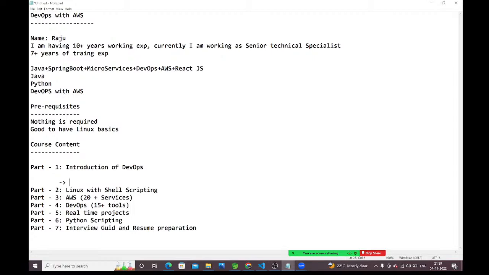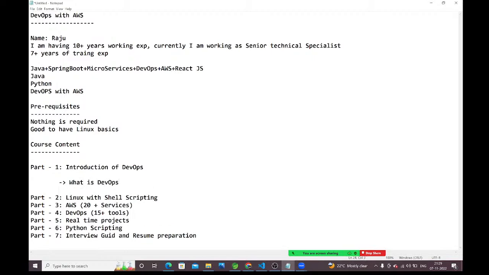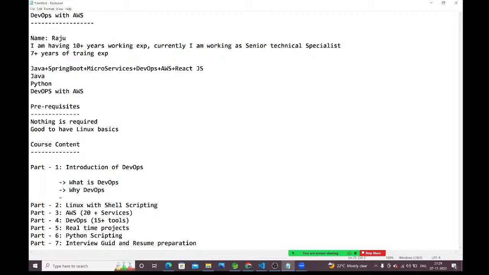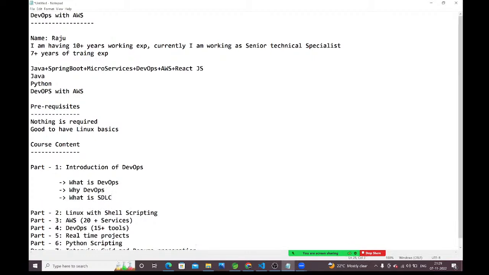All these things I'm going to cover as the introduction. What is DevOps? Why DevOps? What is the software development lifecycle, SDLC? Methodologies in SDLC.